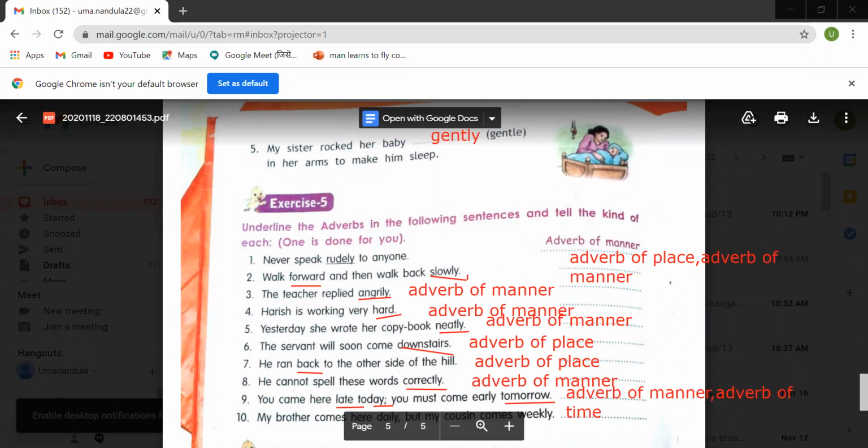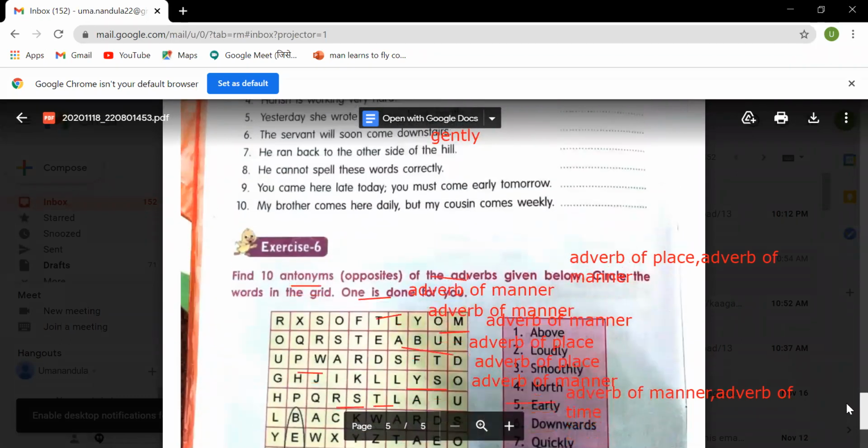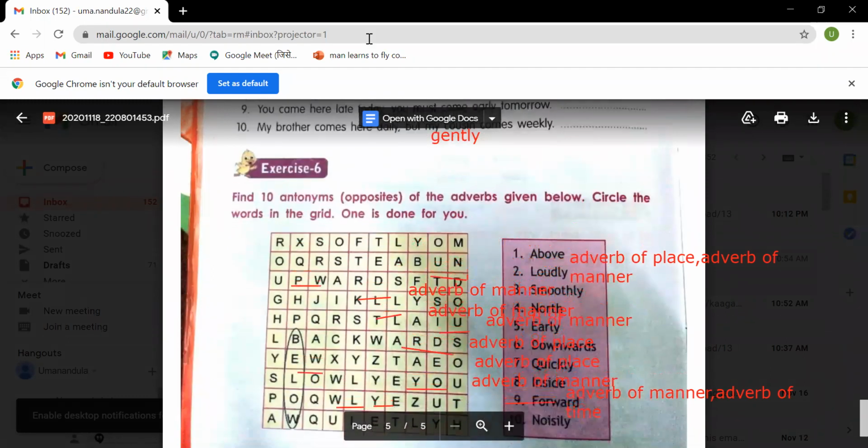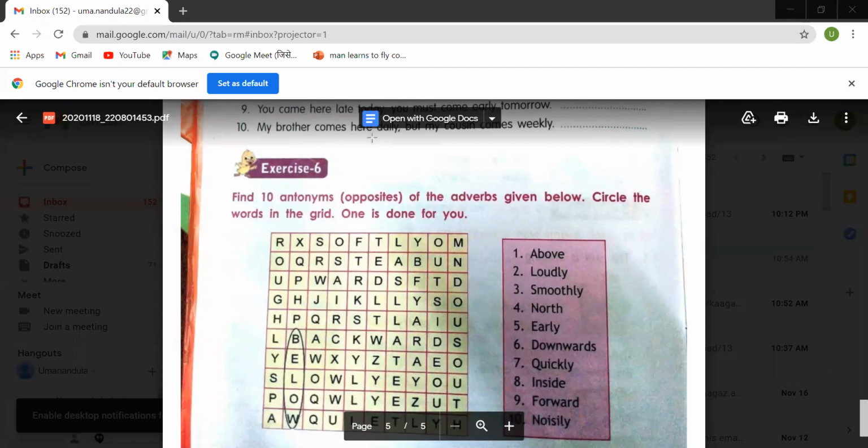Okay. Then, my brother comes here daily, but my cousin comes weekly. So here daily and weekly both are what? Both are again adverbs of time. So I will write here adverbs of time. Let me clear the previous ones. So I'll underline this. Comes here daily and comes here weekly. So both are adverbs of time.